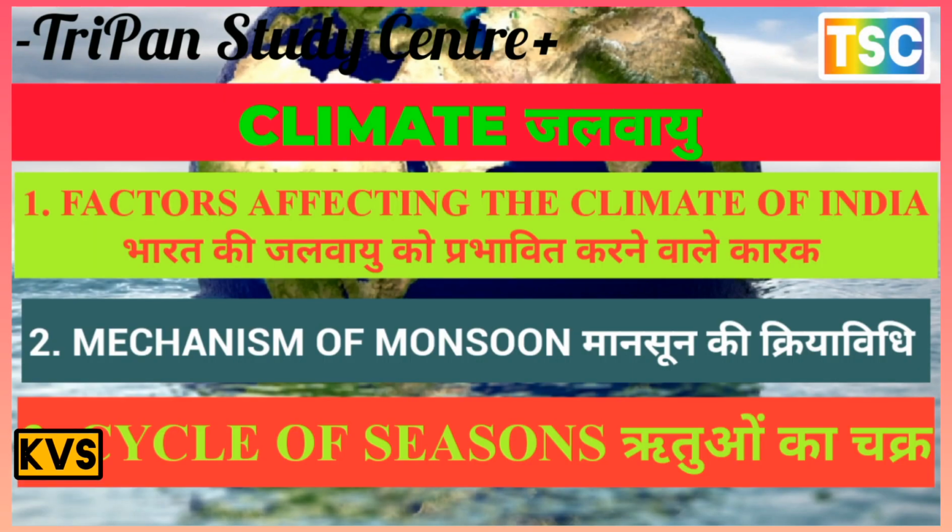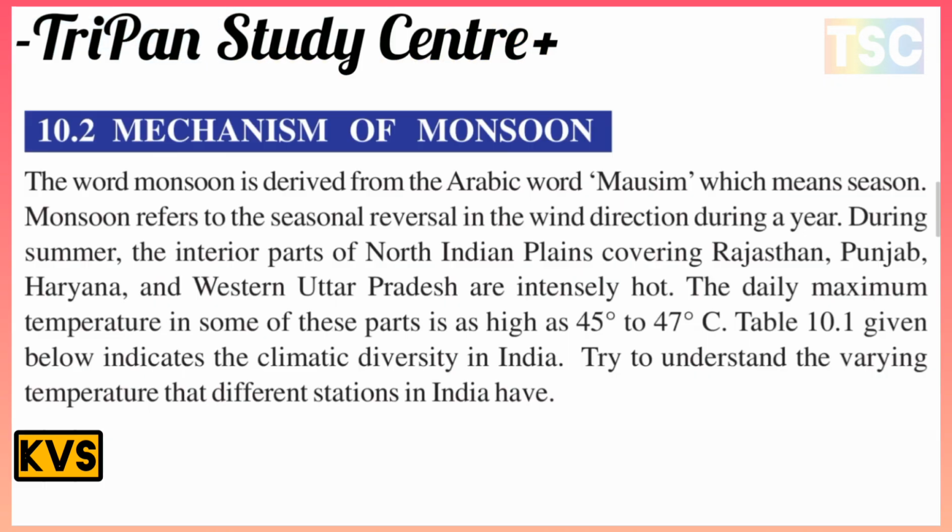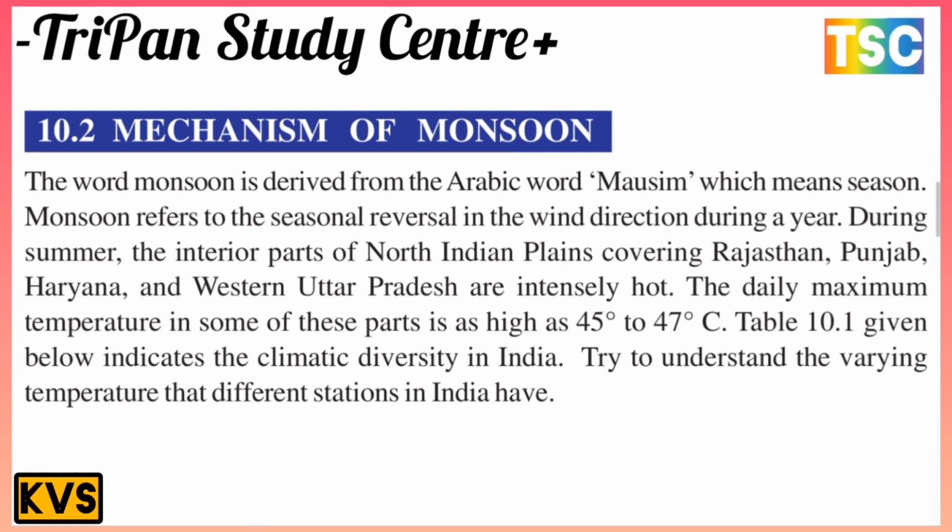Mechanism of monsoon. The word monsoon is derived from the Arabic word mausim, which means season. Monsoon refers to the seasonal reversal of the wind direction during a year.